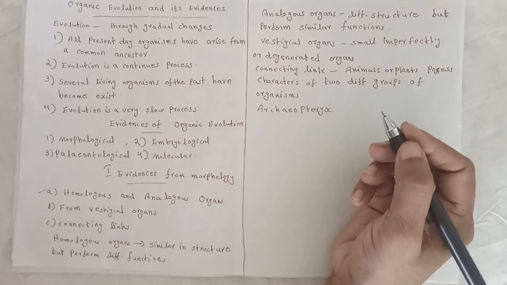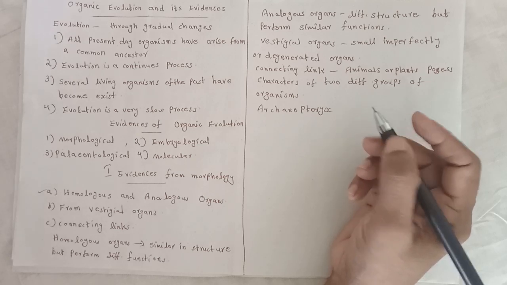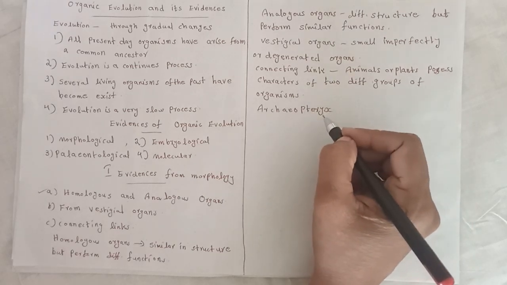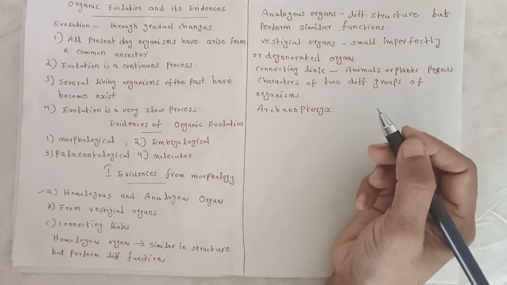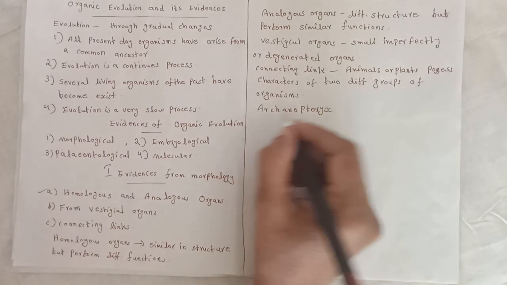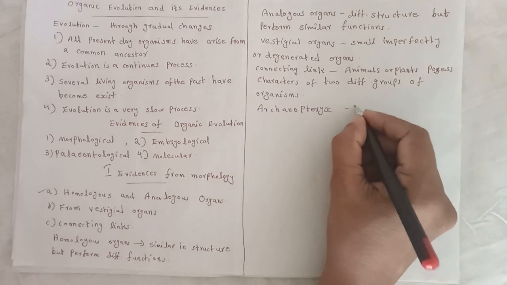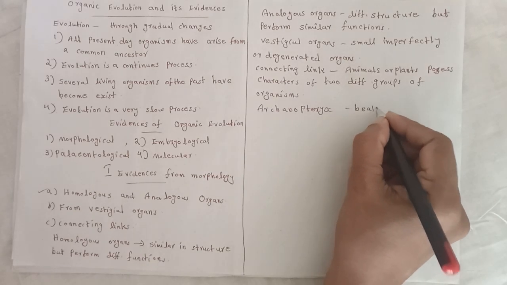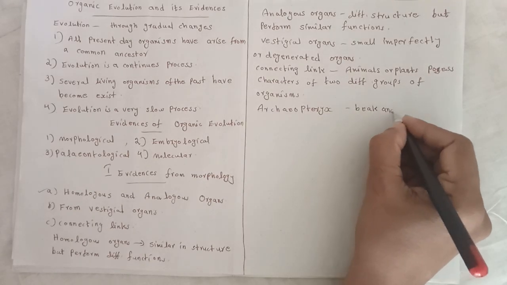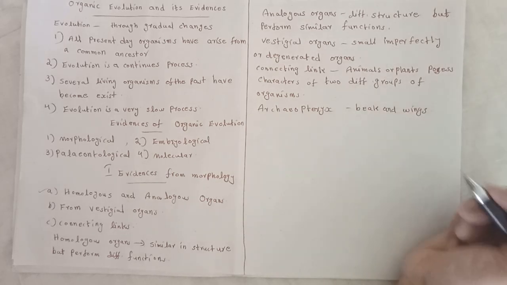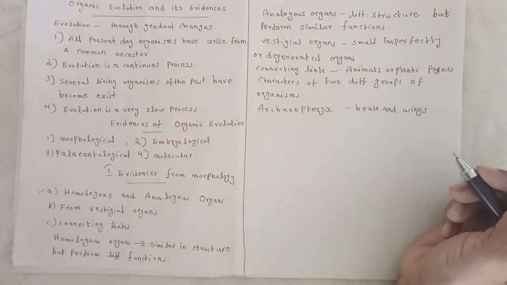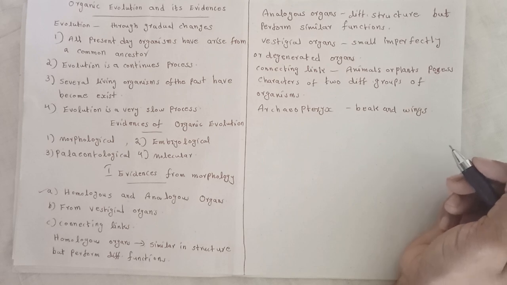This Archaeopteryx is a bird with beak and wings. The presence of beak and wings are bird characters.